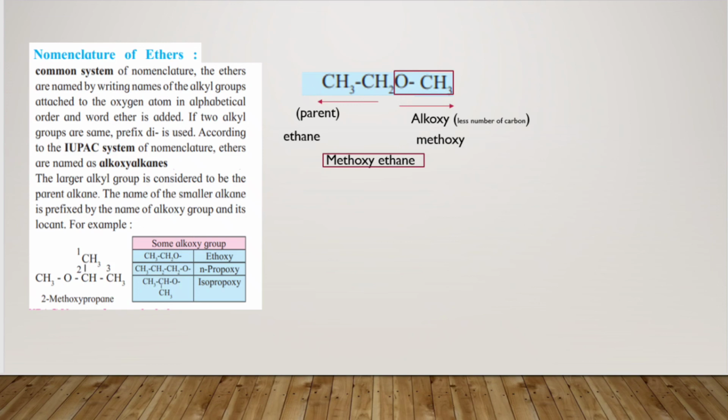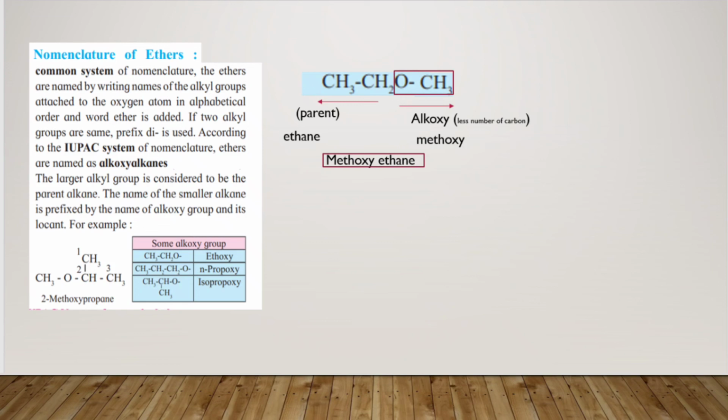So same way you have to see the least number of carbon, that will form the alkoxy. So the name over here will be methoxy, since the methyl group is present at one side of oxygen which contains least number of carbon, and to the other side there is presence of CH3 CH2 which will form the parent, and that will be ethene. So the name of this compound will be methoxyethene.